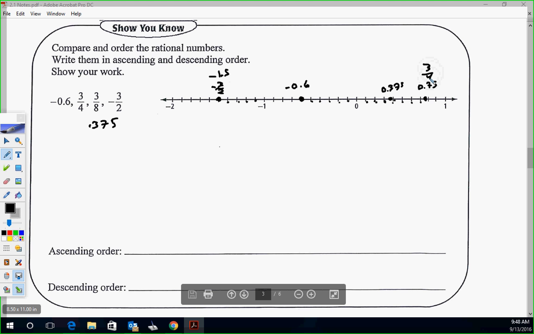It's fine. Okay, so ascending order now. We want to go from smallest to biggest on our number line. So we're going to be going negative 3/2, negative 0.6, 3/8, 3/4. Right, and then we'll save a little time. The descending is just going to be 3/4, 3/8, negative 0.6, negative 3/2. You can write that in your notes there.